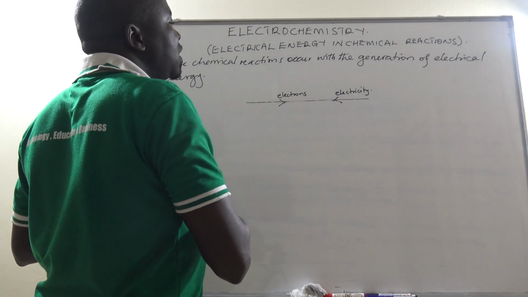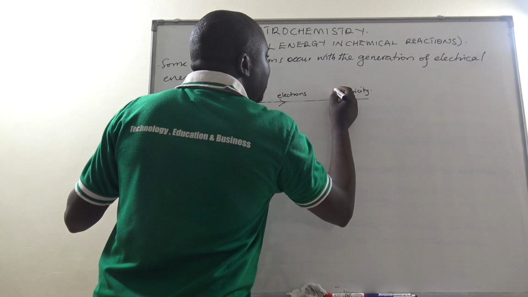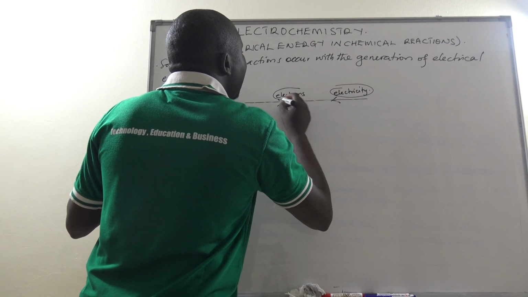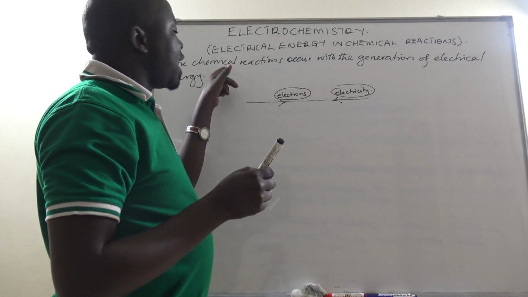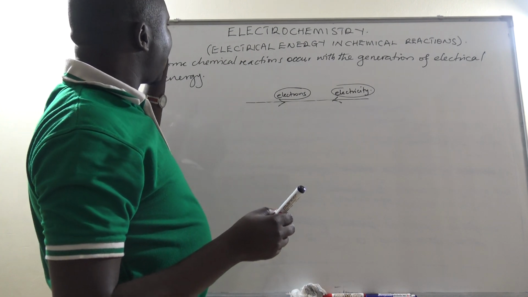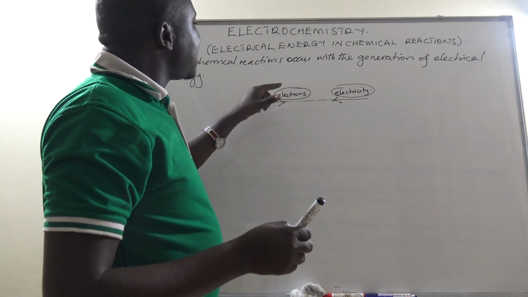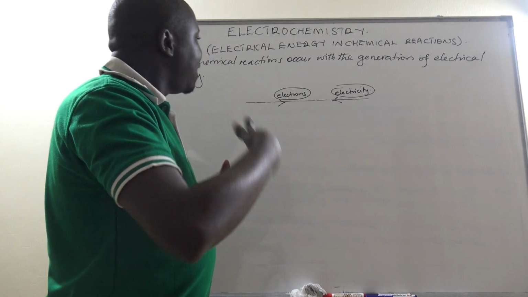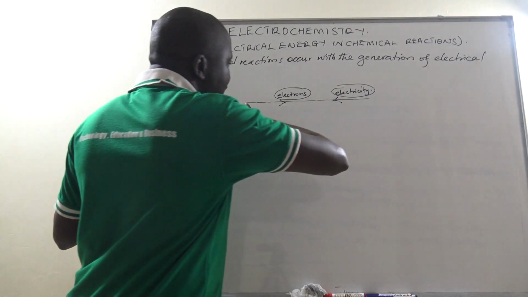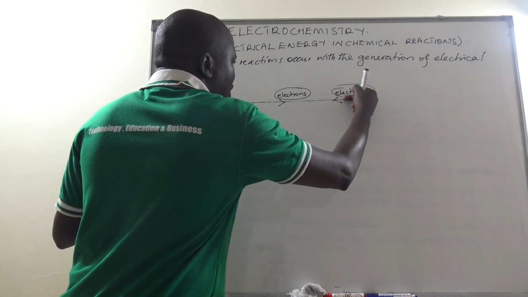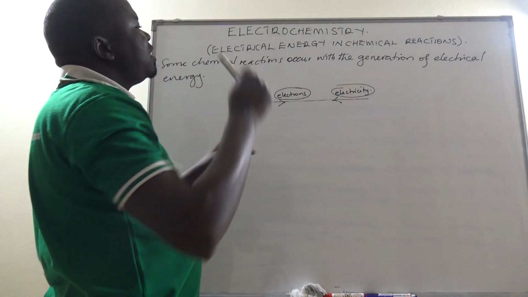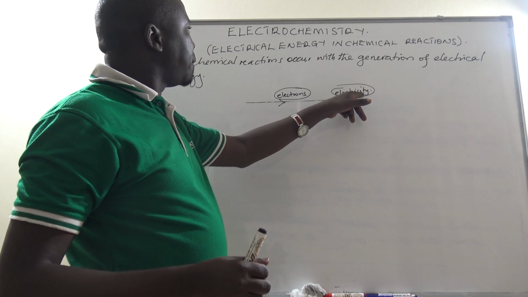That means the source of this electrical energy or this electricity is the electrons, which must be generated from the chemical reaction itself. So if a chemical reaction occurs and then some electrons are released, then those electrons will flow in a conductor, and in consequence or in effect, electrical energy will also flow. So that is the very electrical energy we are talking of here.